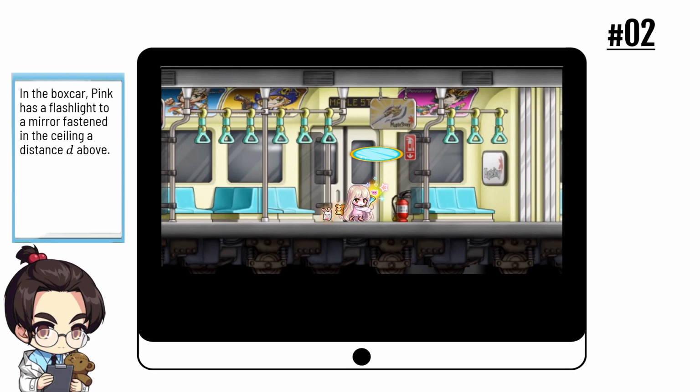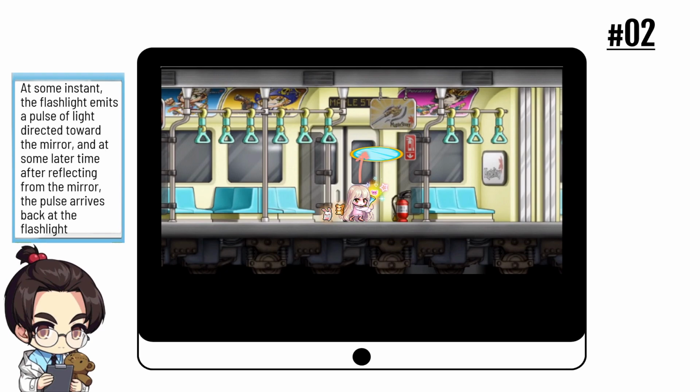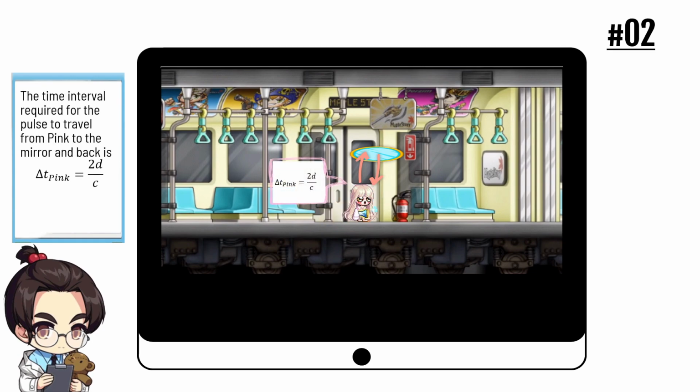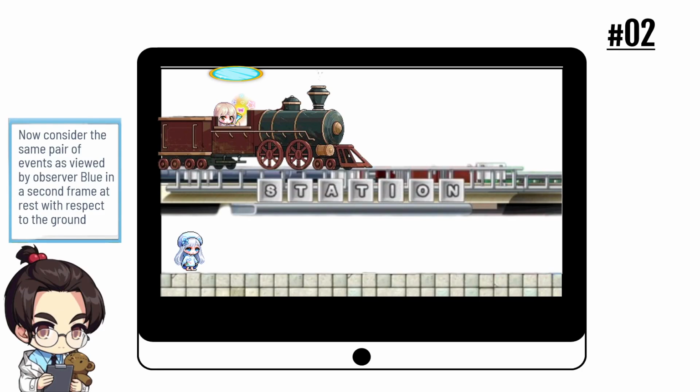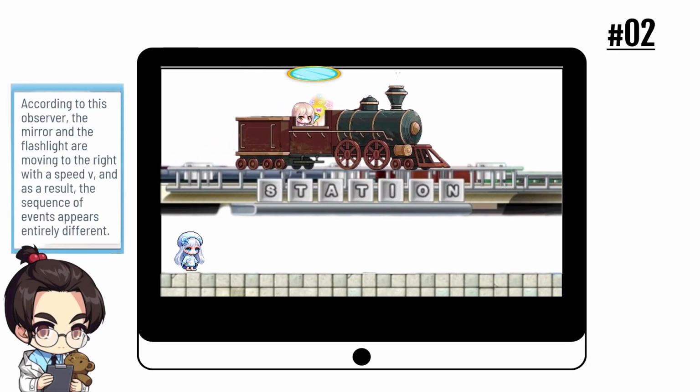In the boxcar, pink has a flashlight pointed at a mirror at a distance d above. At some instant, the flashlight emits a pulse of light directed toward the mirror, and at some later time, after reflecting from the mirror, the pulse arrives back at the flashlight. She computes the time to be equal to 2d over c. At the same time, blue is also standing beside, and her observation is different.